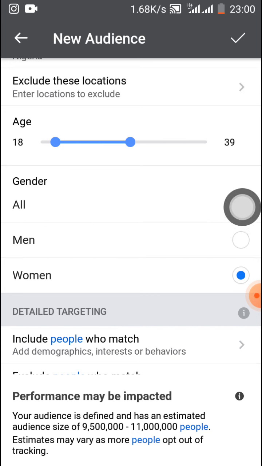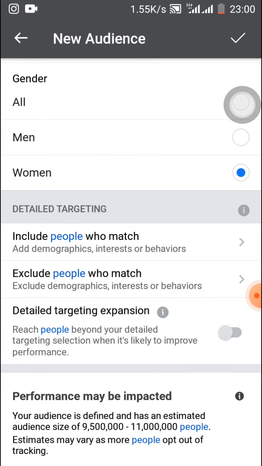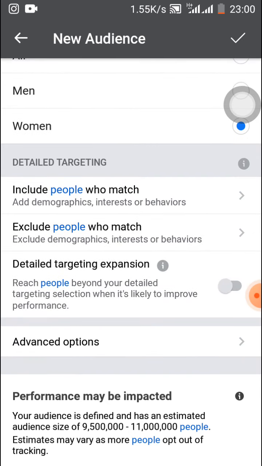When you select all, after your first promo, Facebook is going to give you an insight of the people that are engaging with your ad most. Is it men or is it women? Now here we have detailed targeting. Before we continue, just look at this: performance may be impacted.